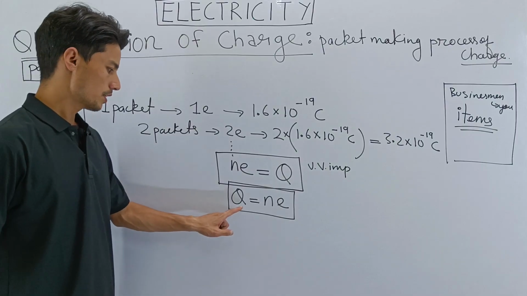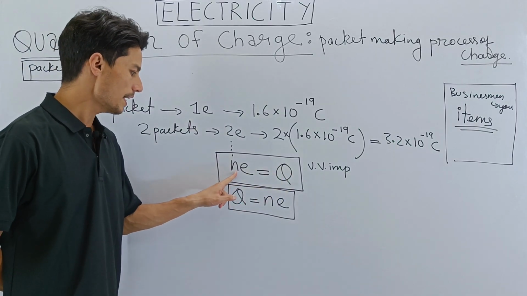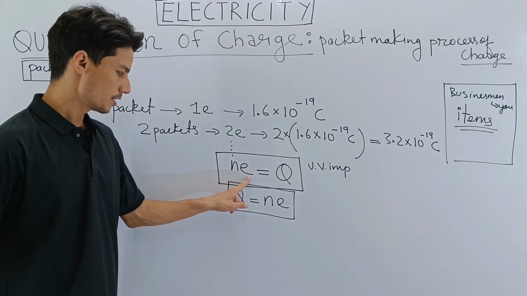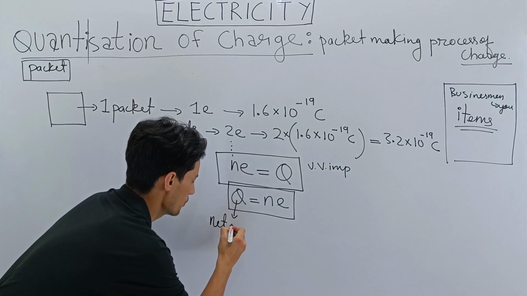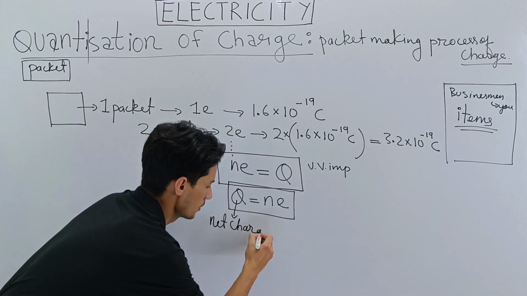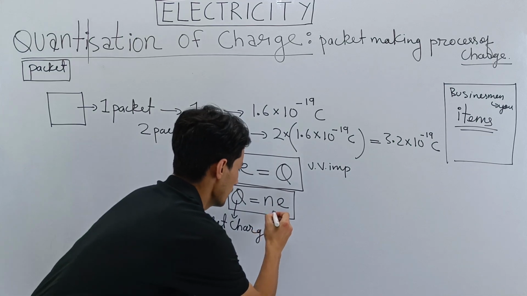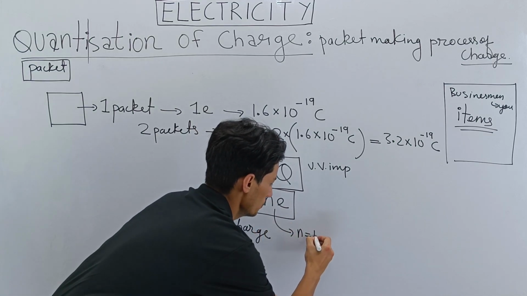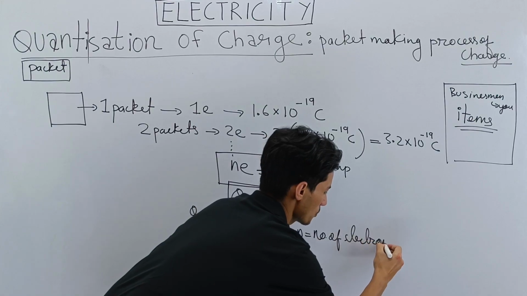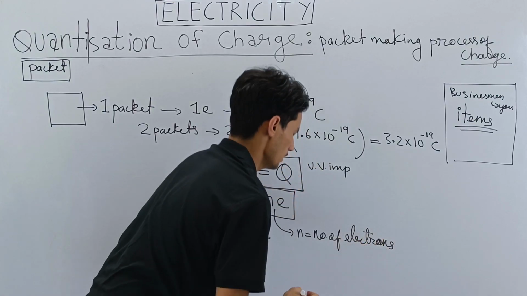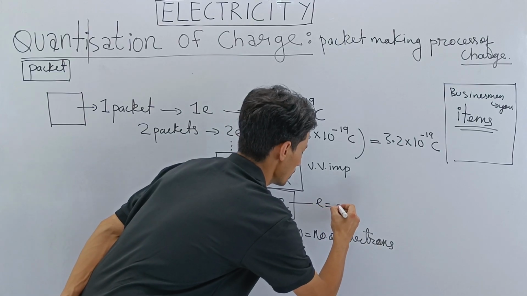So what is this q? This is the net charge, which you will receive on taking n number of electrons. So q is net charge, n is equal to number of electrons, and e is equal to electron charge.